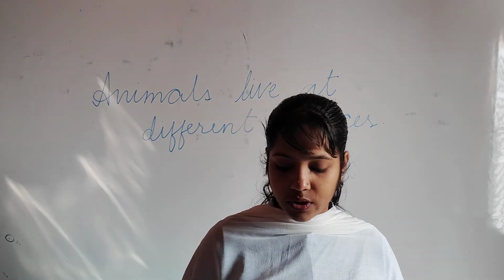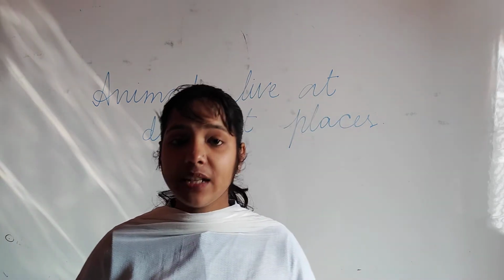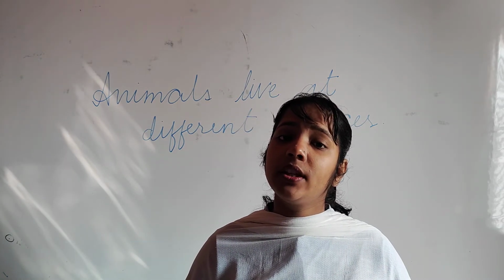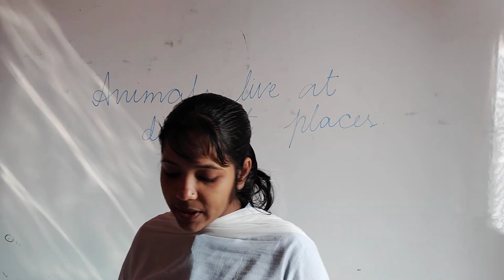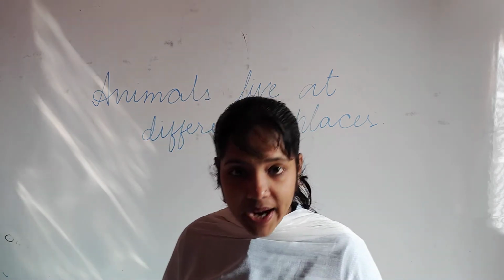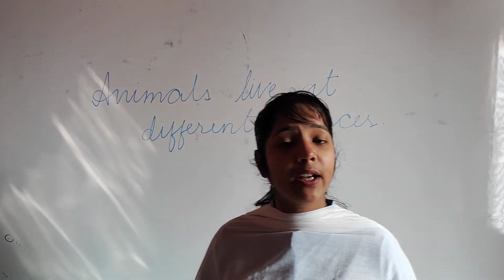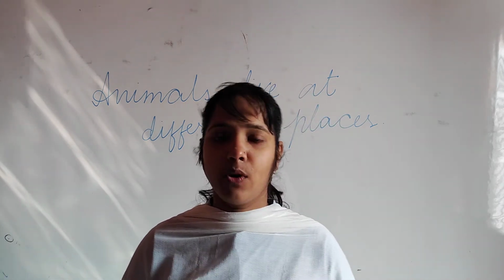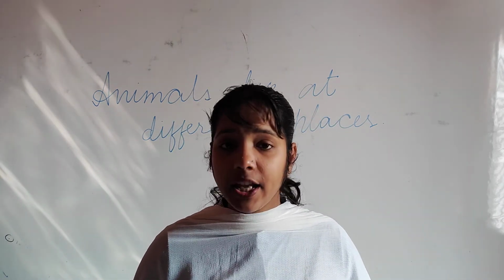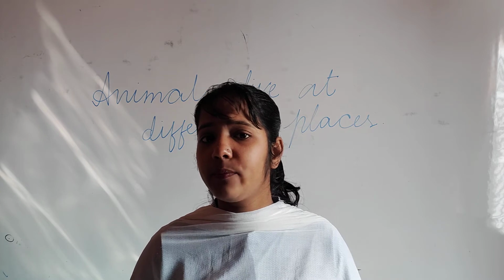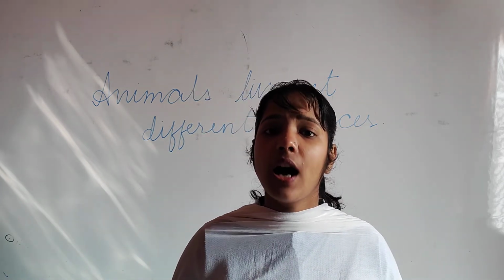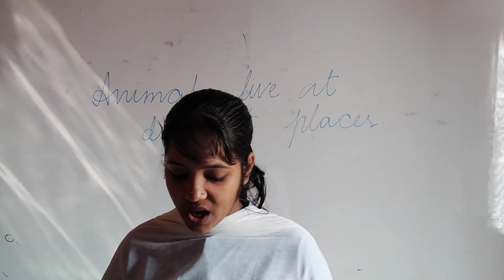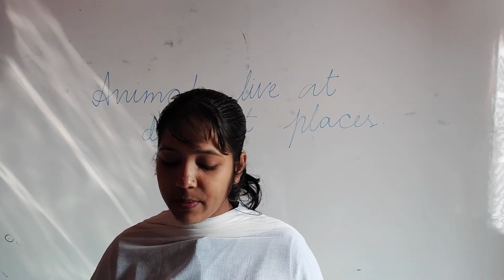Understood? So students, there is a recap. Wild animals, where do wild animals live? They live in the forest. Good. Domestic animals can be kept as pets, and where can we keep those domestic animals? In the farm. Okay. They are very helpful to us. How is a dog helpful to us? Can you tell me? Dog guards our house. Yes? Okay.